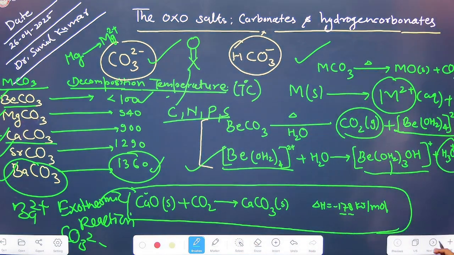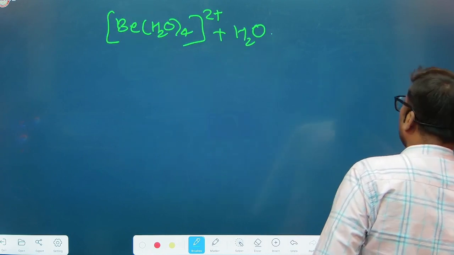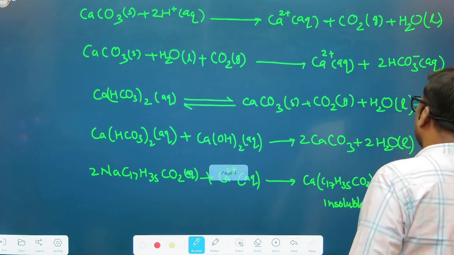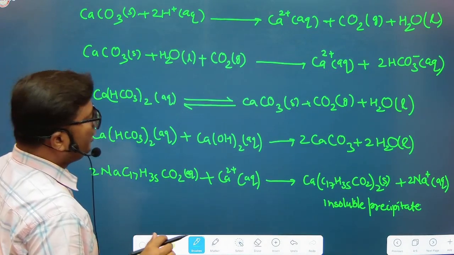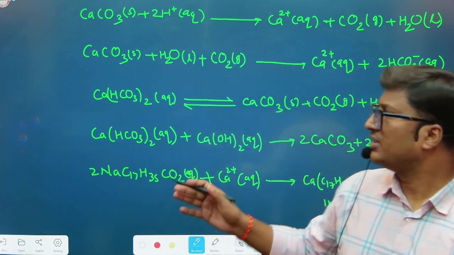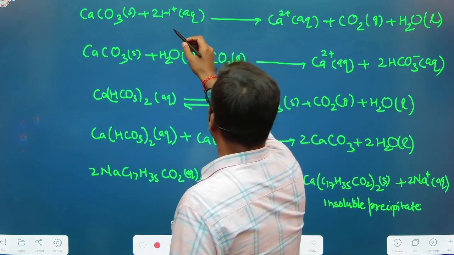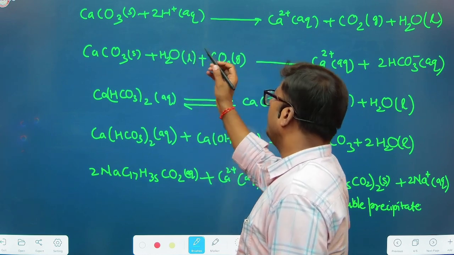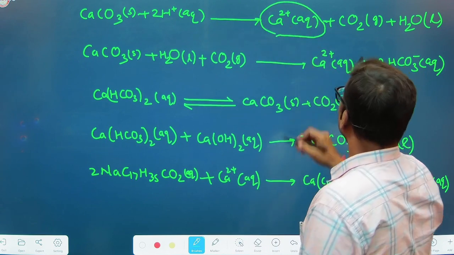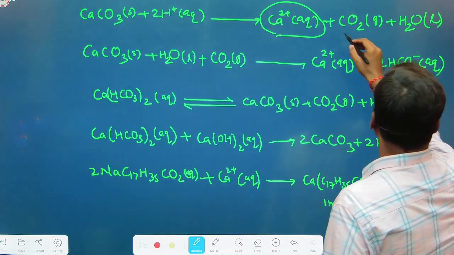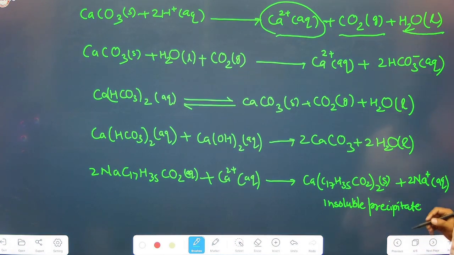So what happens in case of that is this is your most important reaction. Once the calcium carbonate, the most important carbonate among the alkaline earth metal carbonates, that is calcium carbonate, this calcium carbonate in the solid phase will react with two hydrogens from an acidic medium. Then it forms calcium 2 plus aqueous, right? And CO2, that is carbon dioxide gas, and H2O, that is your liquid, right?